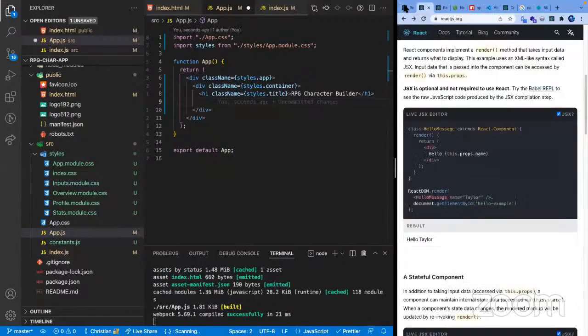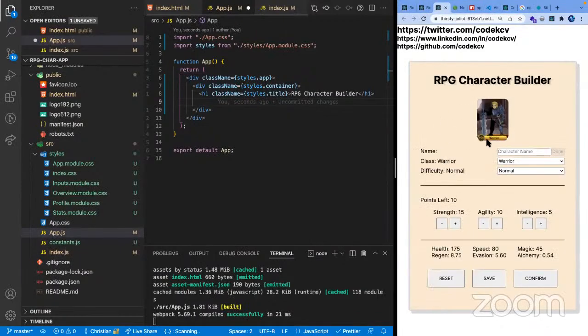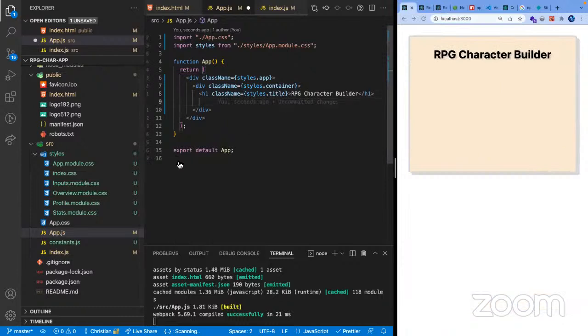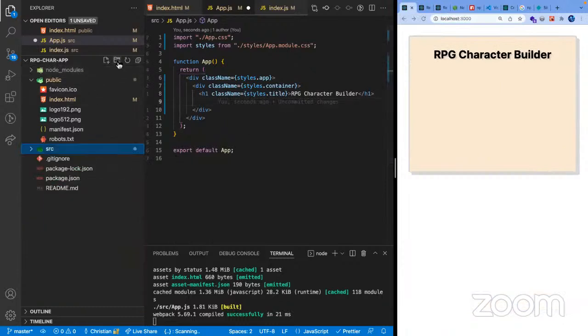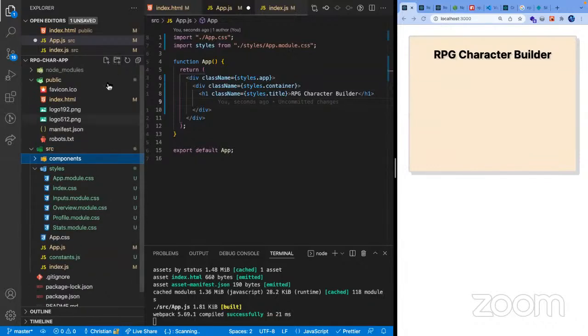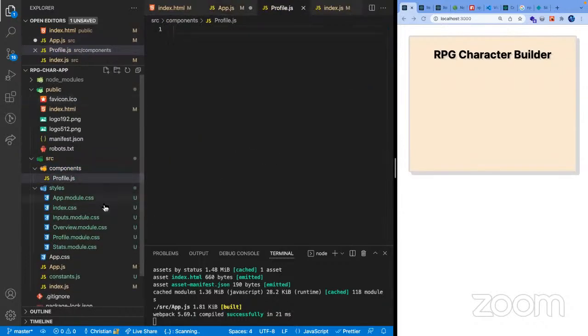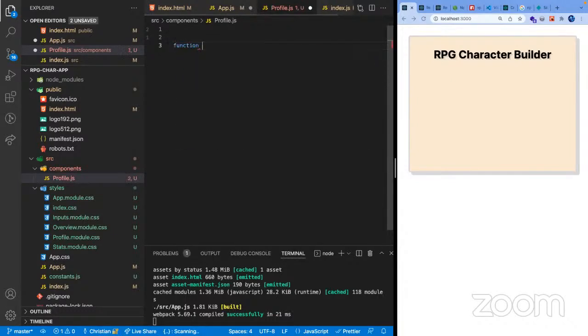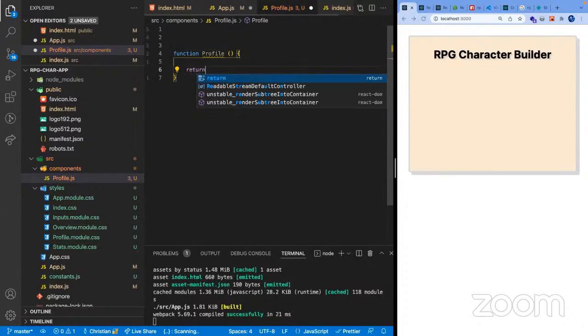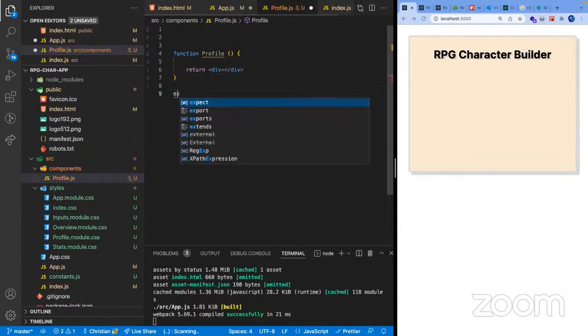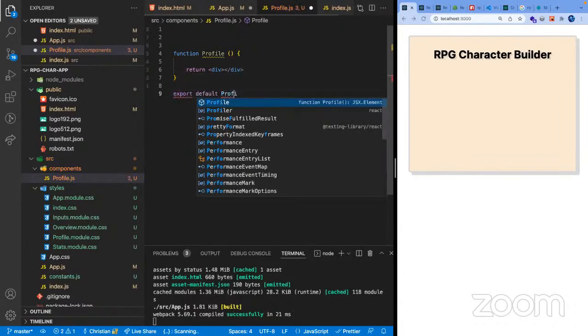So the next thing that we're gonna build is this part here. It's gonna be the profile. And I'm gonna create a folder called components. And then I'm gonna create another file called profile.js. And then in here, we're now gonna start creating our own React components. So let's say function profile, and then we're gonna return our JSX. And we're just gonna go export default profile.